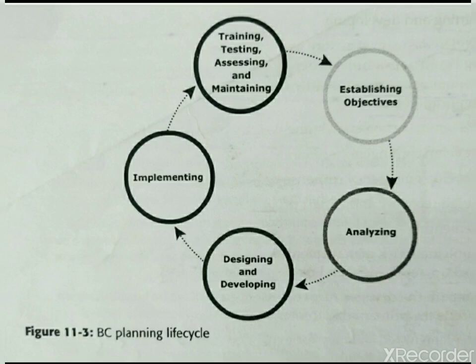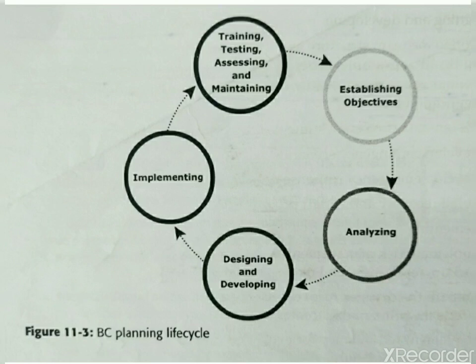In the establishing objective stage, just as in the software development life cycle you identify the number of requirements, the same way here we are finding what different disasters are possible in case of your business. That is nothing but determining the business continuity requirement. Once the business continuity requirements are decided, we have to estimate the scope of that requirement and the budget that will be required to achieve it. So if that disaster occurs, what budget is required to solve it?